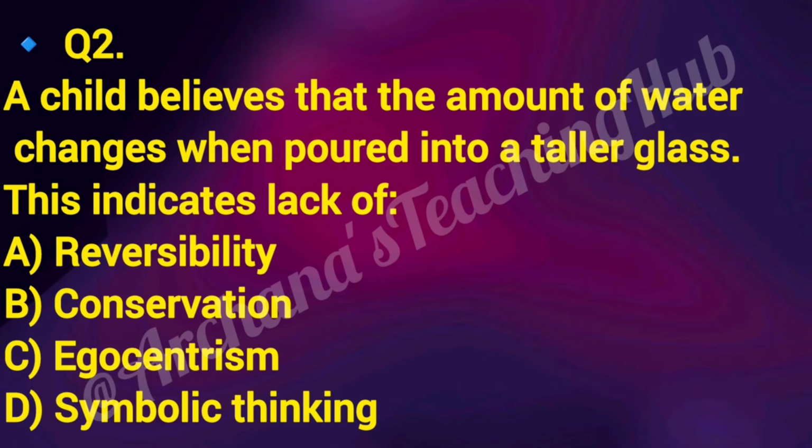Question number 2. A child believes that the amount of water changes when poured into a taller glass. This indicates lack of option A, reversibility, option B, conservation, option C, egocentrism, option D, symbolic thinking.